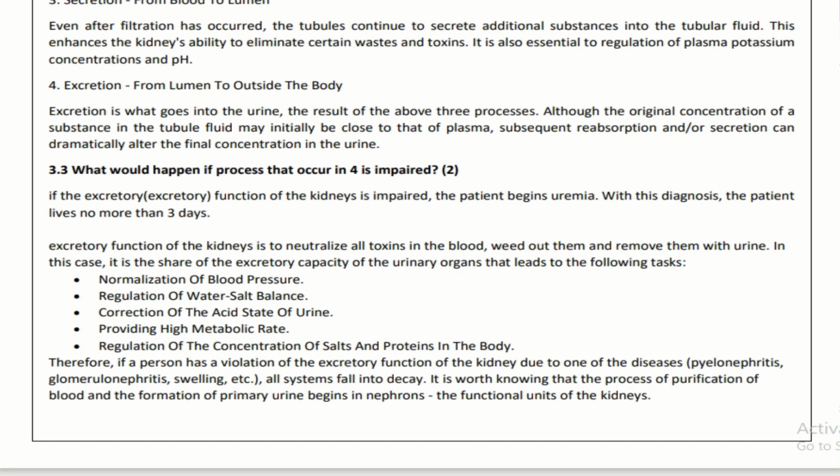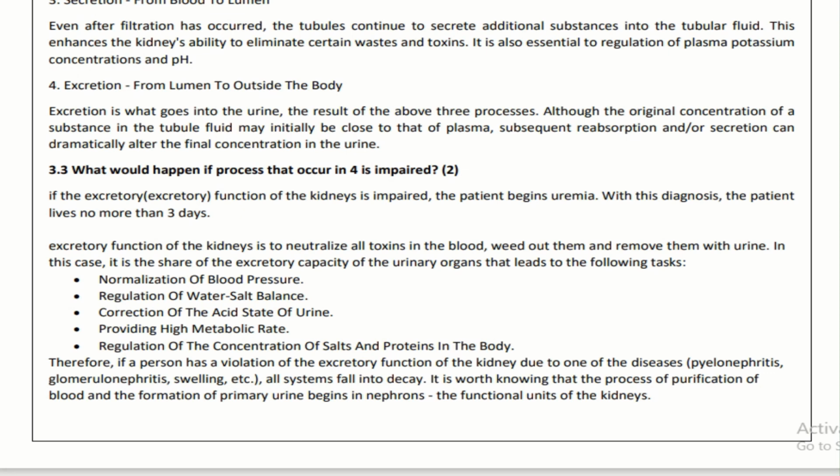Number 1 is normalization of blood pressure. Number 2, regulation of water-salt balance. Number 3, correction of the acid state of urine. Number 4, providing high metabolic rate. And number 5 is regulation of concentration of salt and proteins in the body.